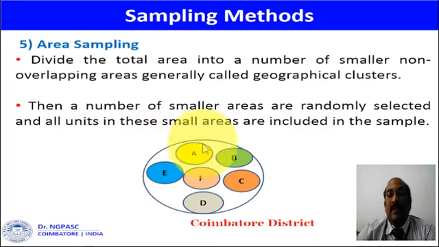In our example, the total area is divided into small areas like A, B, C, D, E, F. By using random sampling, the researcher, for example, can select the areas A, F, C. Then each and every item in A, F, C will be considered for the sample. The data will be collected only from the items that belong to the areas A, F and C only.